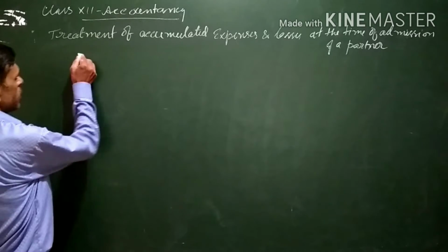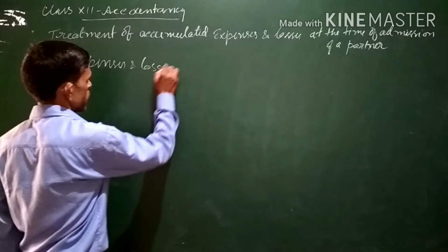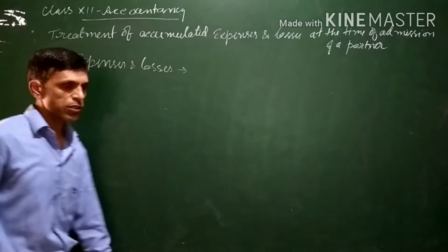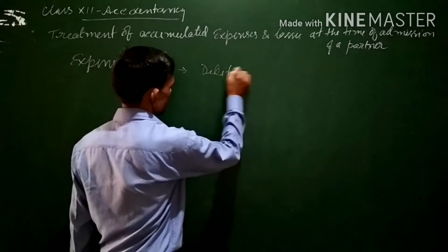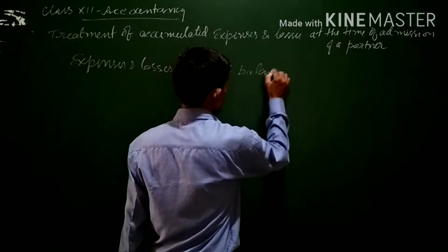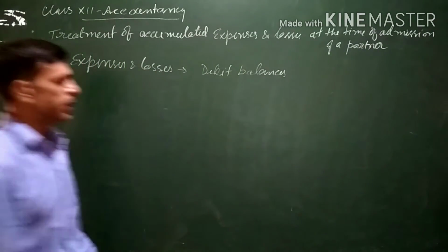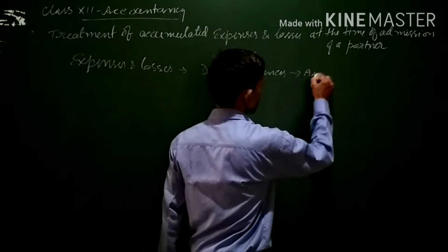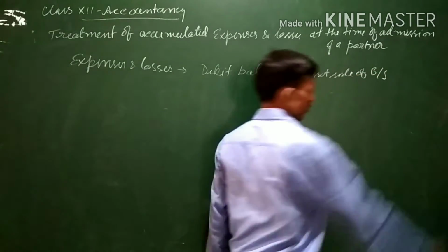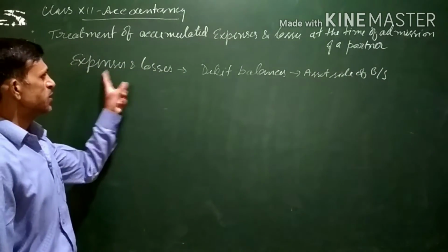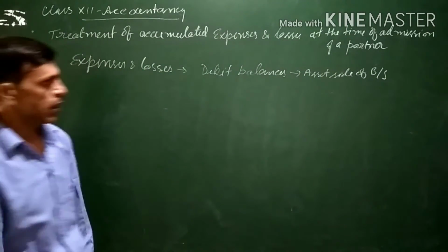First of all, expenses and losses. As you know, in accountancy, expenses and losses have debit balances, and those things which have debit balances appear in the asset side of the balance sheet.